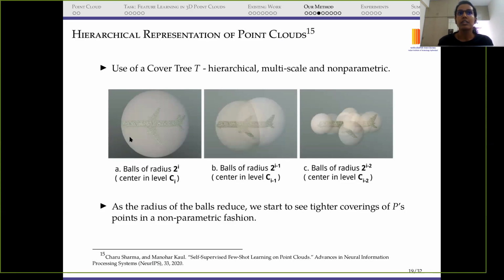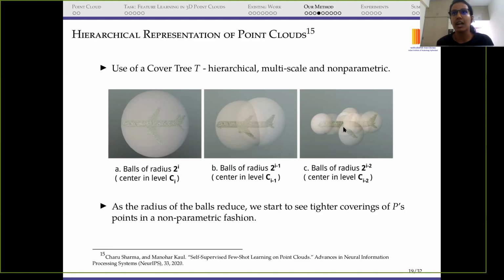So you can consider this is a root node of the cover tree. Now, as we go to the lower level, the radius would get halved, that is 2 raised power i minus 1, and the size of the ball would get reduced, but the number of balls would get increased in order to cover the whole point cloud. And again, as we go to the next level, we can see that we get finer coverings, tighter coverings of points in a non-parametric fashion.